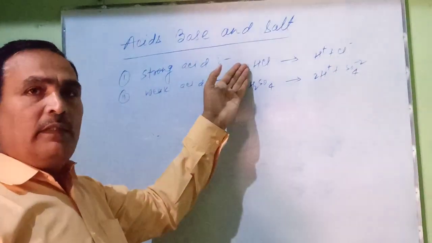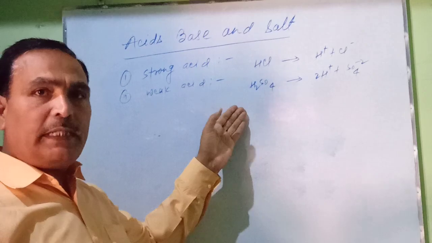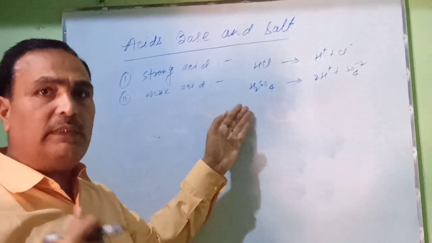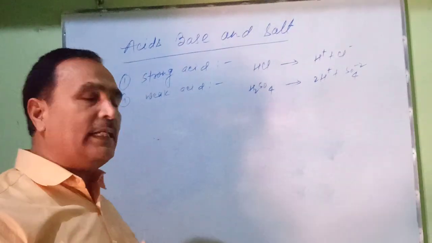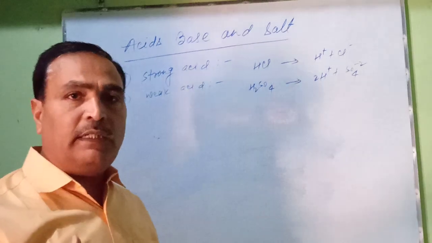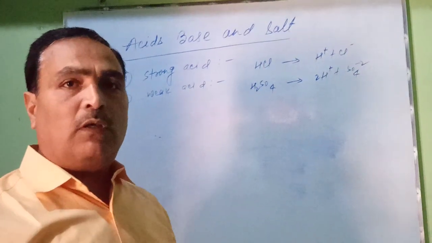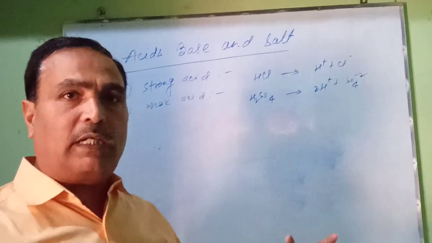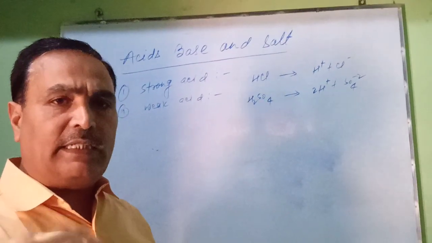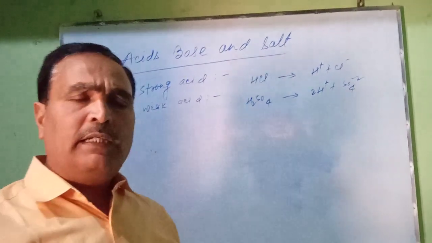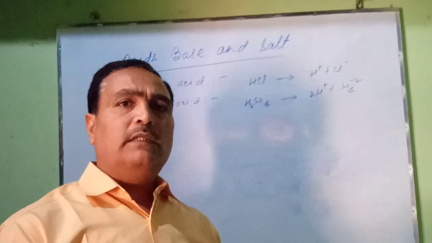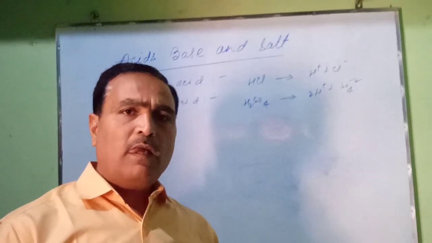Hydrochloric acid is a strong acid, sulfuric acid is a strong acid, nitric acid is a strong acid, because hydrochloric acid, sulfuric acid, and nitric acid completely ionize in water to form a large amount of hydrogen ions. So hydrochloric acid, nitric acid, sulfuric acid and all hydra acids are strong acids.